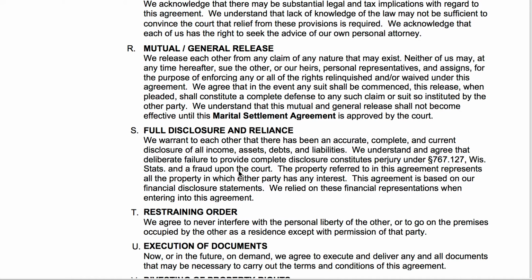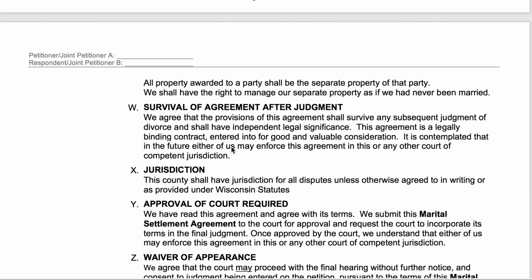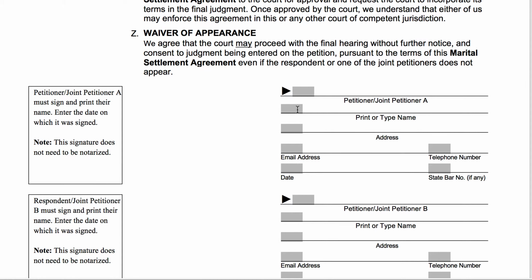So then you're going to scroll through and read, of course, all of this wonderful information. But you're going to go ahead and put each party's names down here. So joint petitioner A will go on this first one. And we'll put in Jane's address. Put in her email address.